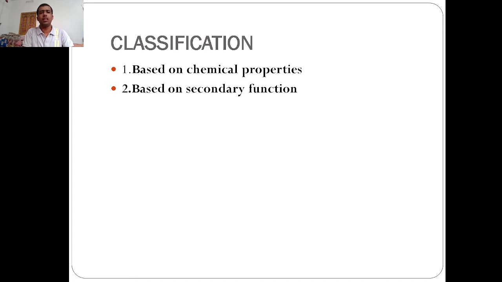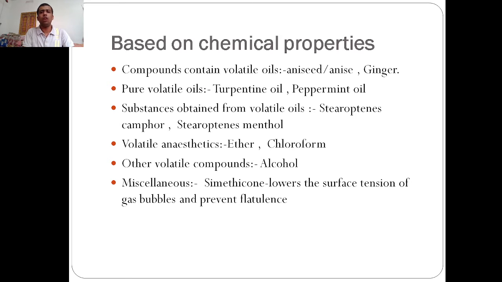Carminatives are mostly classified first based on their chemical properties and second based on their secondary function. Based on chemical properties, there are compounds which contain volatile oils like aniseed and anise or ginger. Some are volatile anesthetics like ether and chloroform. Some may be pure volatile oils, which include turpentine oil or peppermint oil. Some are substances obtained from the volatile oil like camphor or menthol. Other volatile compounds are alcohol, and miscellaneous is simethicone, which can reduce the surface tension of the gas bubbles and thus prevent flatulence.